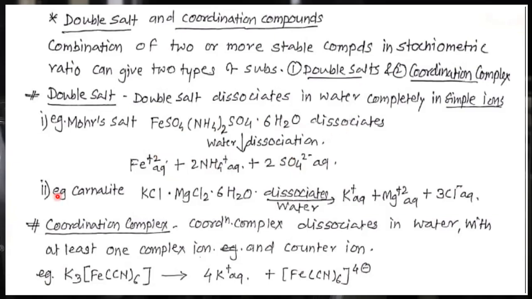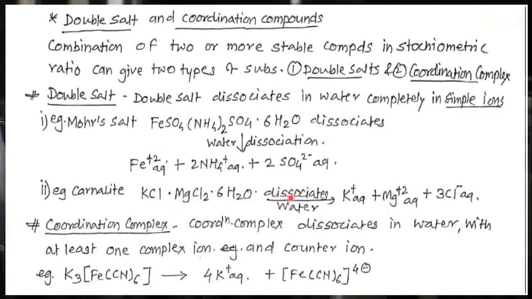Second example, carnallite. KCl, MgCl2, 6H2O. This is a complete compound, a double salt, which is made up of two metal ions, potassium and magnesium.